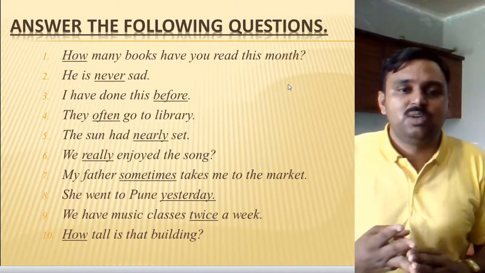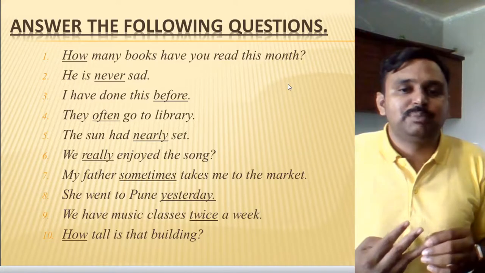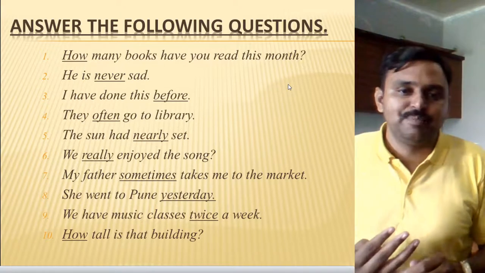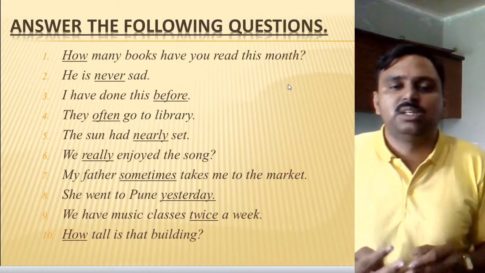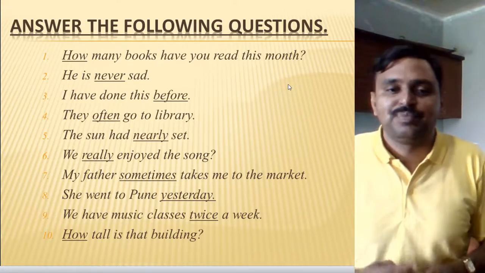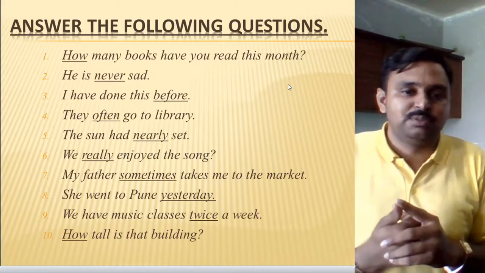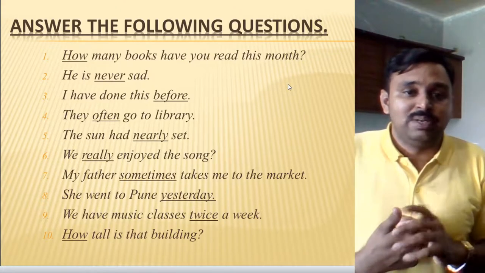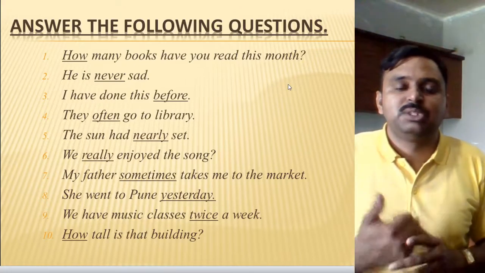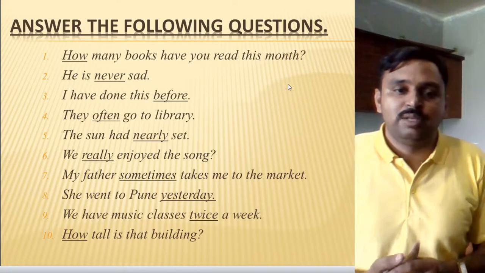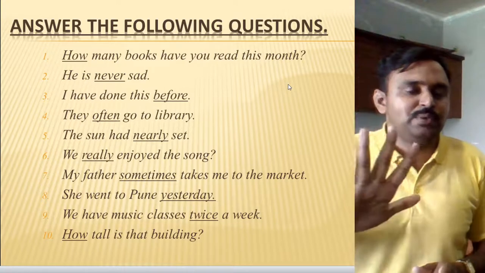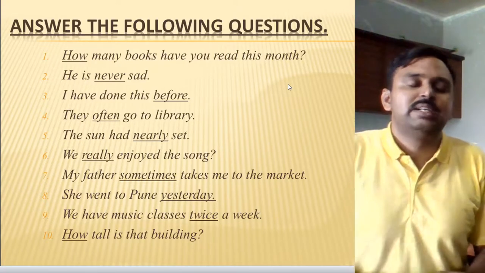Number three, we have adverb of time. It tells you particularly when the action has happened. Number four is adverb of negation. When negative words like no, not, never are used in a sentence, it is definitely an example of adverb of negation. And number five, we have interrogative adverb. When it is a question, and after the WH word there is a verb, we can identify it as an adverb of interrogative, or we can say interrogative adverb. So these are the five techniques to identify the particular types of adverbs.